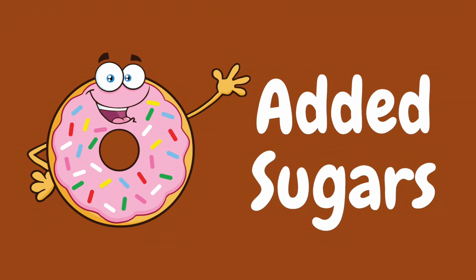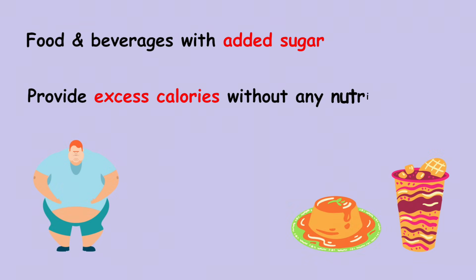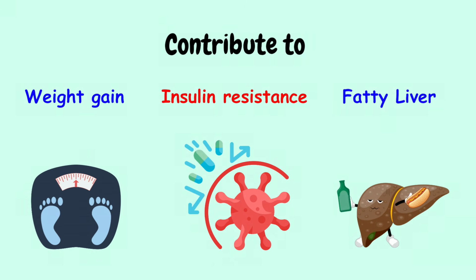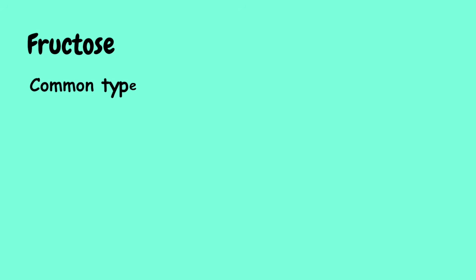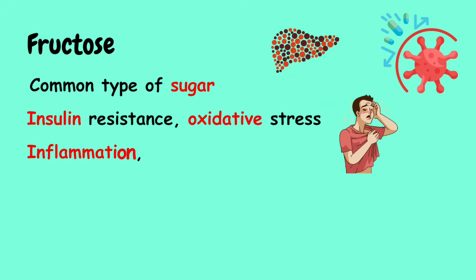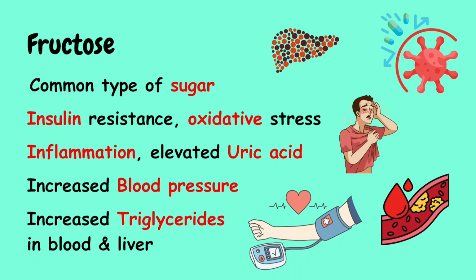Second are added sugars. Foods and beverages with added sugars provide excess calories without providing any nutritional value. They can contribute to weight gain, insulin resistance, and fatty liver. Fructose is a common type of sugar, and its overconsumption may result in insulin resistance, oxidative stress, inflammation, elevated uric acid levels, increased blood pressure, and increased triglyceride concentration in your blood and liver.